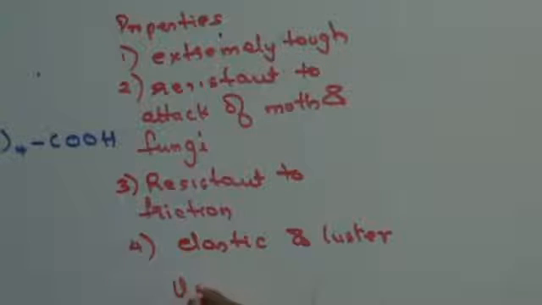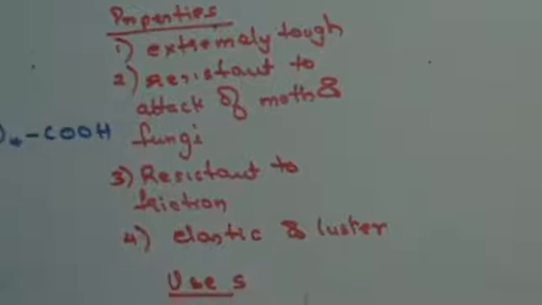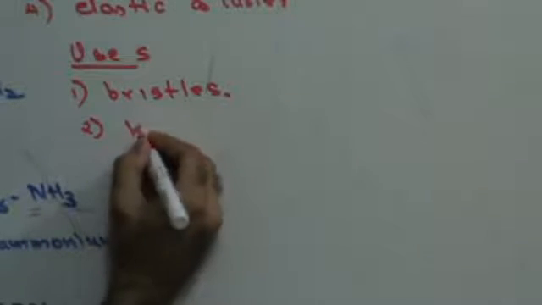Where do we use it? Uses. It is used for manufacture of bristles. Your toothbrush bristles are made up of nylon 66. Then it is also used to make knitted garments.